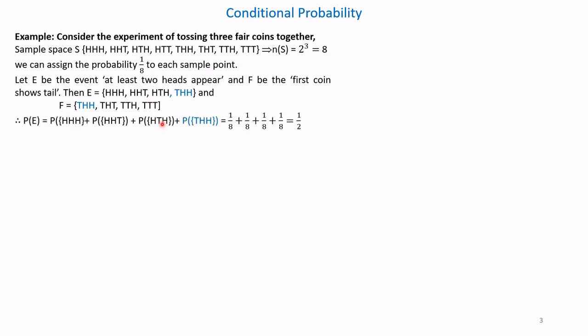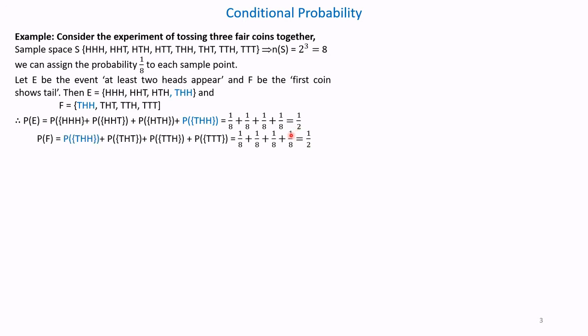Now we will take the probability of E. Probability of E is probability of HHH plus probability of HHT plus probability of HTH plus probability of THH. That is event E. So the probability of each outcome we know is 1 by 8. Therefore, P of HHH is 1 by 8, and so on, 1 by 8, 1 by 8 and 1 by 8. If you add, it becomes 1 by 2.